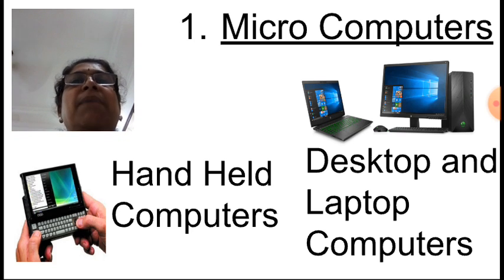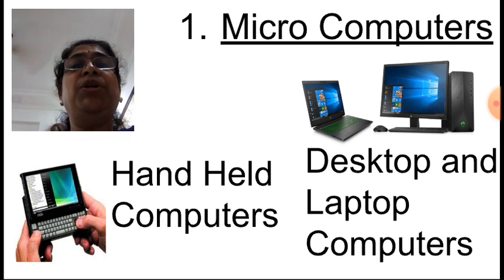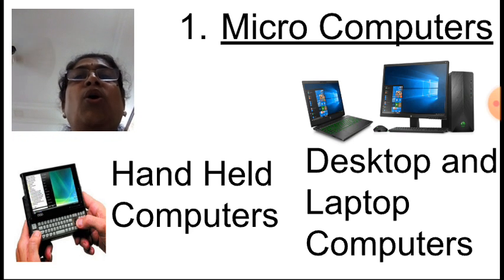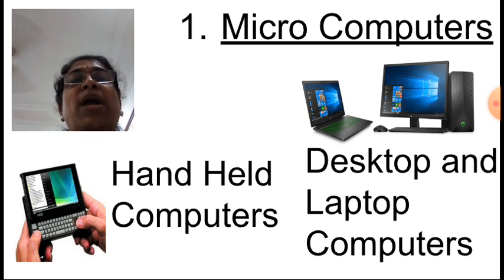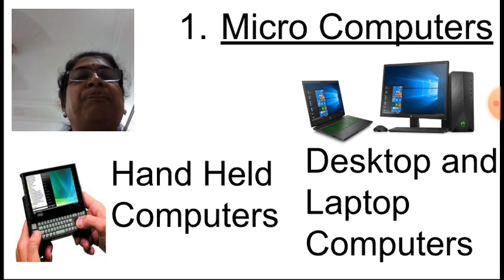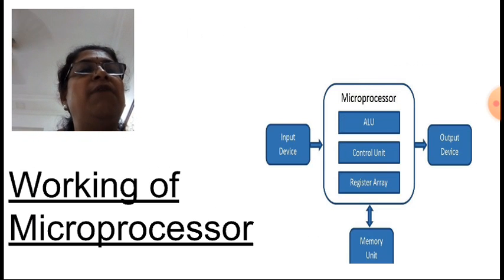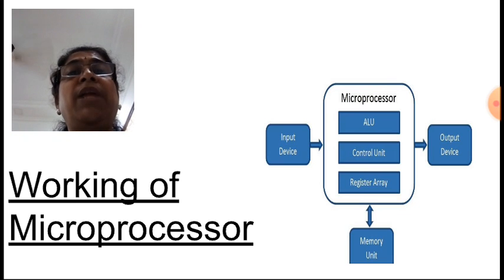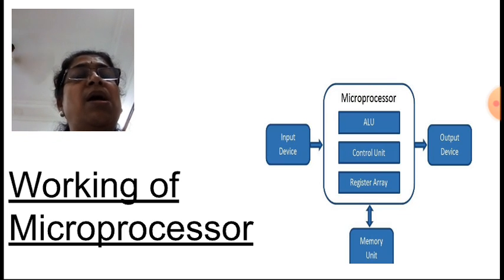If you see the examples of this, the names which are given to it are according to their usage. Now if you see IBM PC, IBM company has developed personal computer that is called IBM PC. Now here some of the types of microcomputers are shown: handheld computers, desktop and laptop computers. Now a small chip that is called microprocessor is used as a central processing unit along with input output devices.